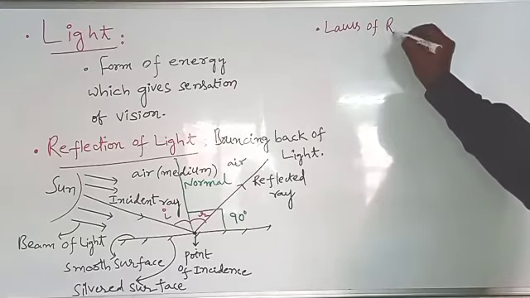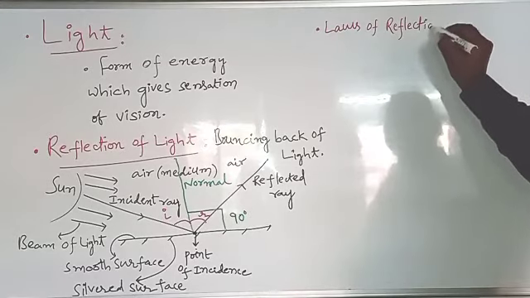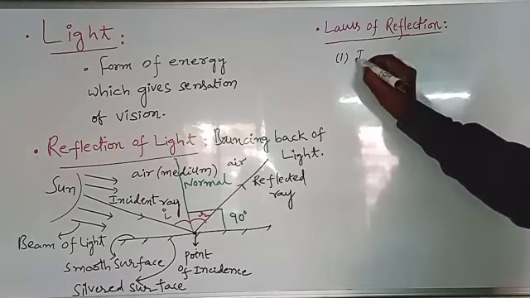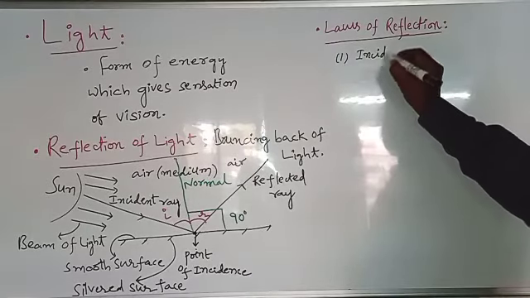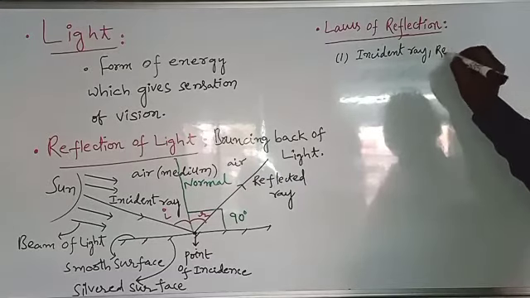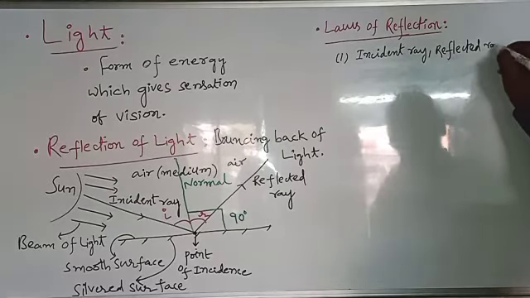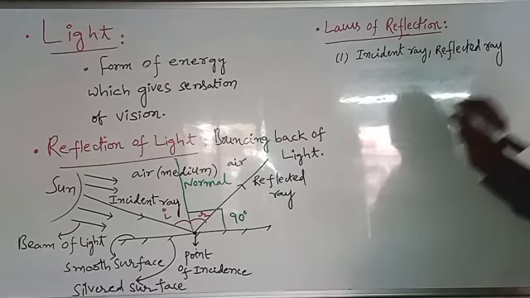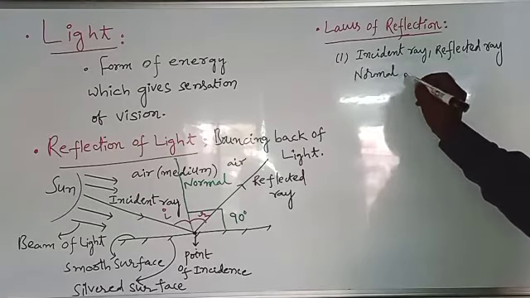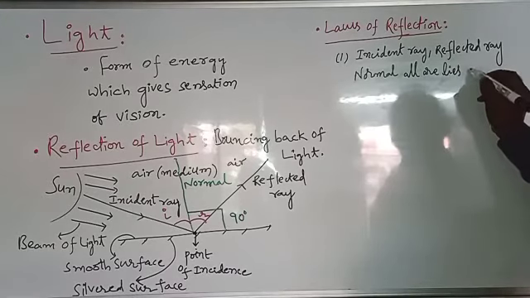Laws of reflection. What are the laws of reflection? The first one: incident ray, reflected ray, and normal all lie on the same plane.